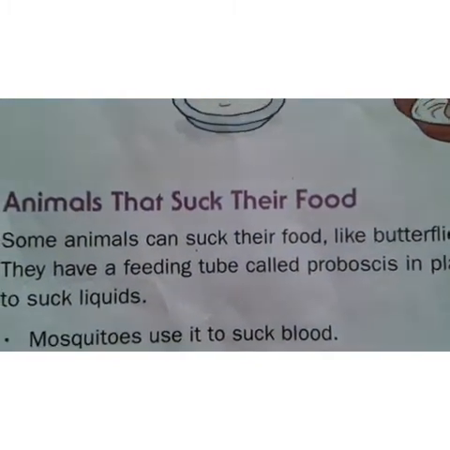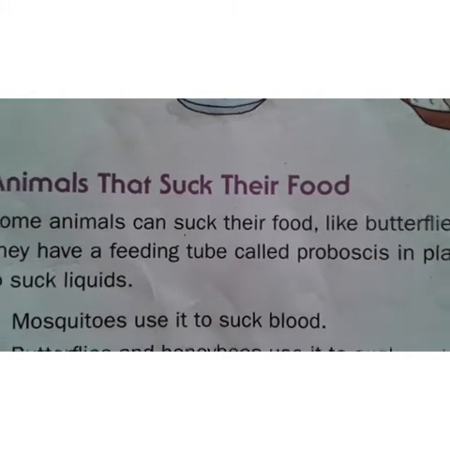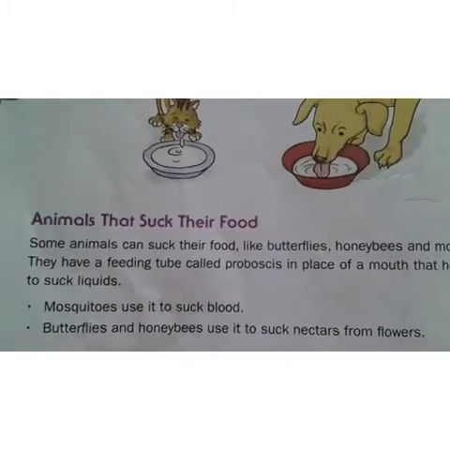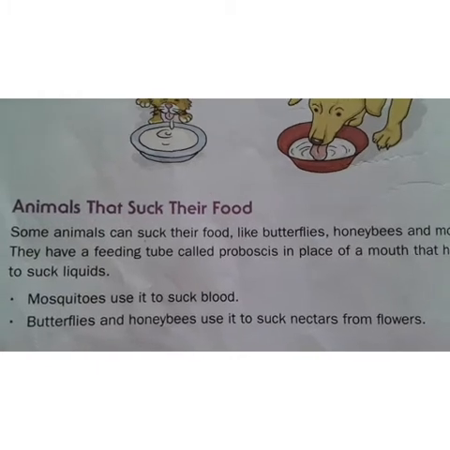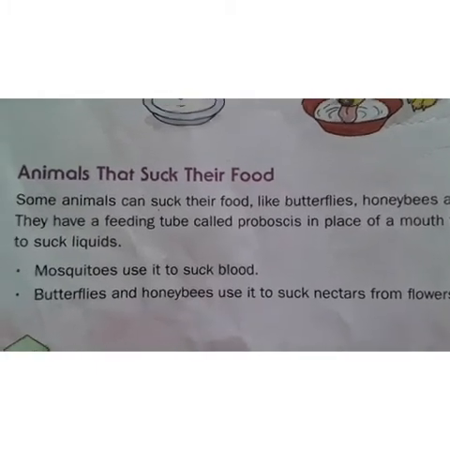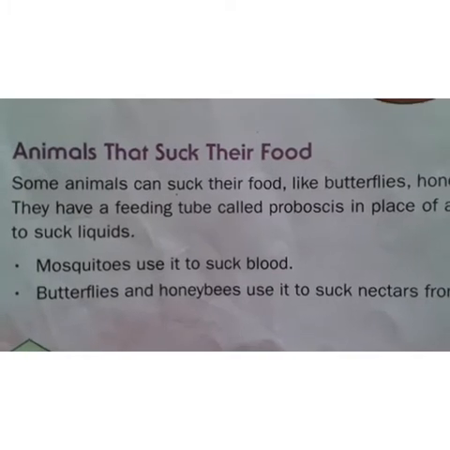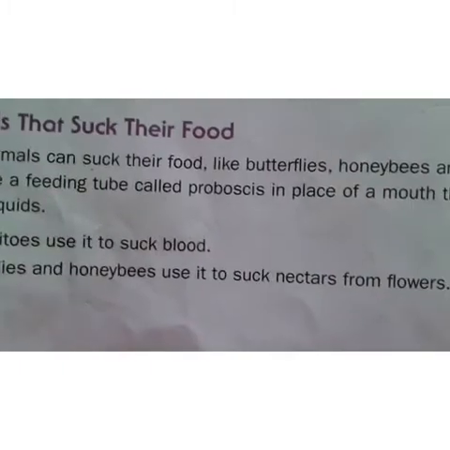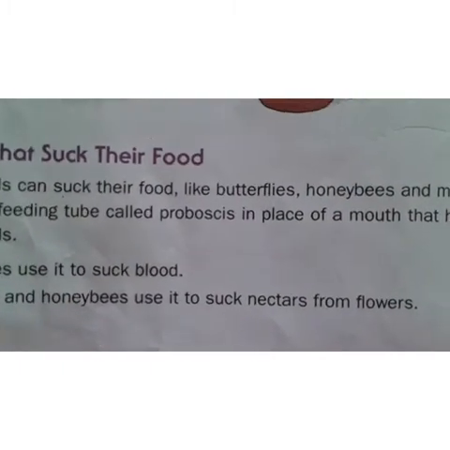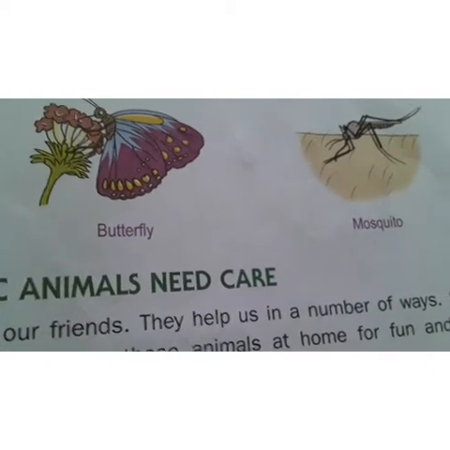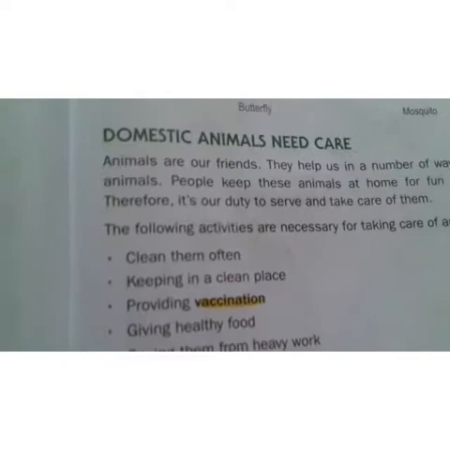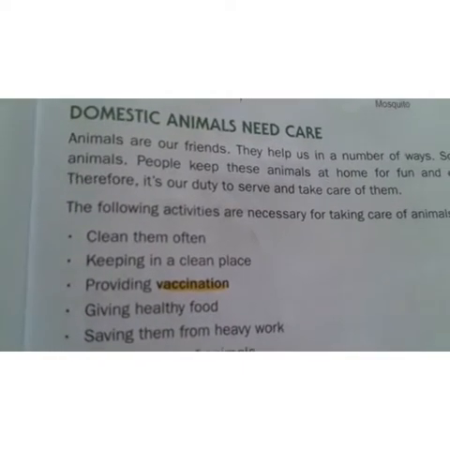Some of the animals like mosquitoes and also butterflies and honeybees, what will they do? They have a feeding tube called a proboscis in place of a mouth, and they suck liquids with it. Mosquitoes use it to suck blood from human bodies or any body, and butterflies and honeybees use it to suck nectar from flowers. See how these butterflies are taking honey from the flower and how the mosquito is biting animal skin. Okay, now domestic animals need care, I told you in that video.